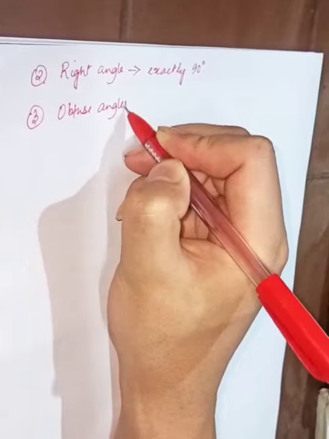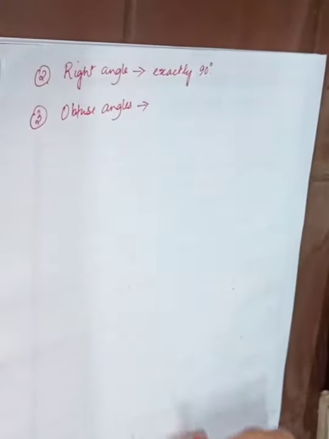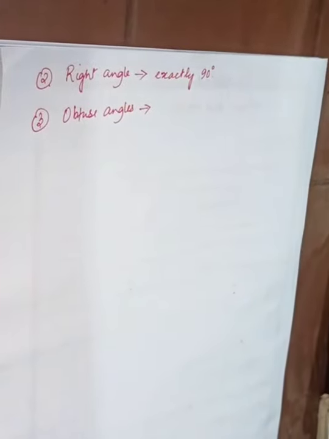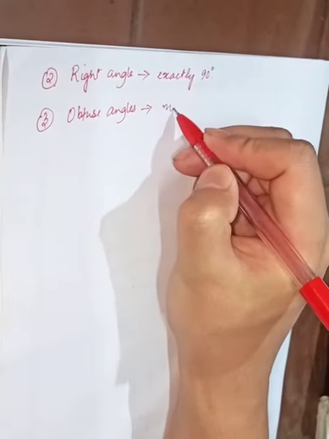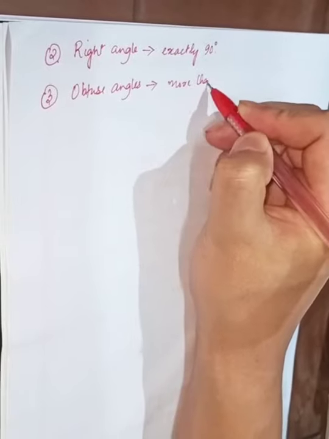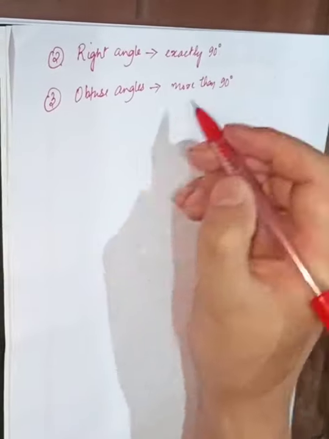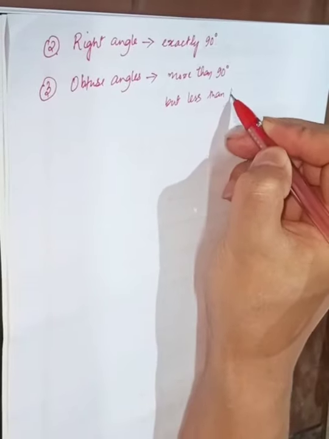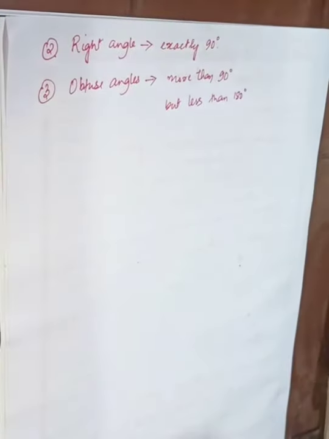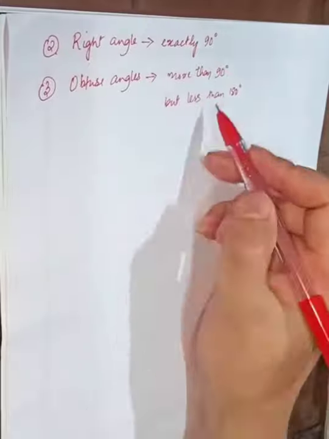Next we have obtuse angles. What are obtuse angles? Obtuse angles are those angles that measure more than 90 degrees but less than 180 degrees.